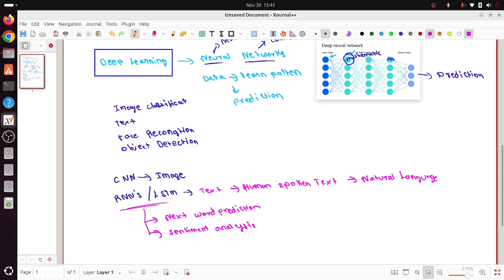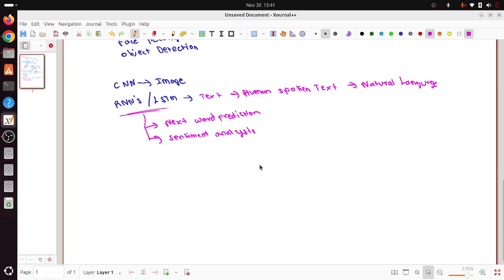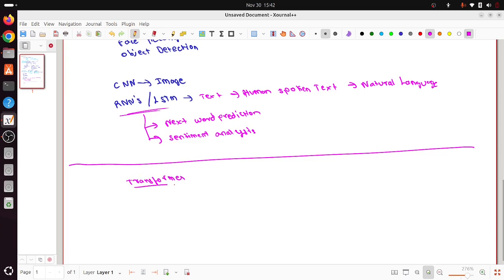So these are the kinds of use cases people are working on. Then came one architecture which was the start point of generative AI. This is the revolution in AI, the transformer architecture. Transformer is an advancement of deep learning, just like how deep learning was an advancement of machine learning. Transformer is again an advancement of deep learning algorithms, where there was a problem in RNNs and LSTMs.